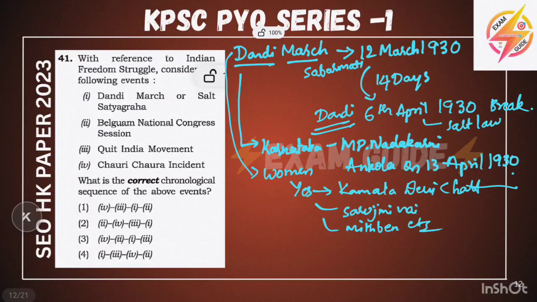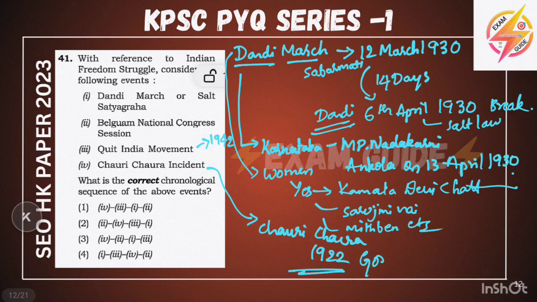And next is the Quit India movement. It is very simple. The Quit India movement was launched in 1942, and the Chauri Chaura incident took place in 1922 in Gorakhpur, UP.